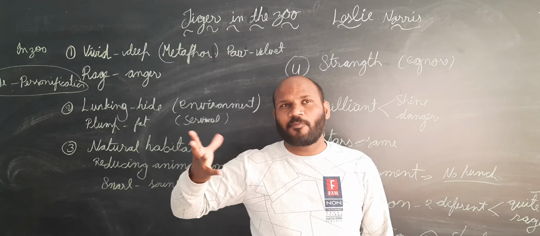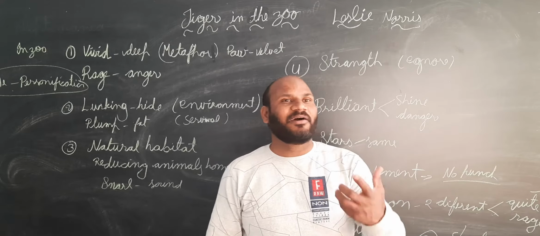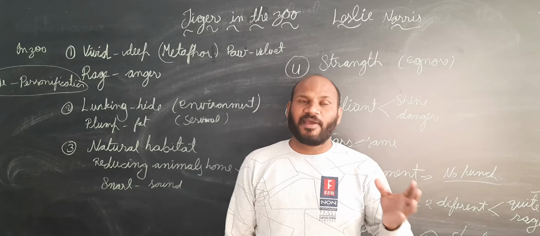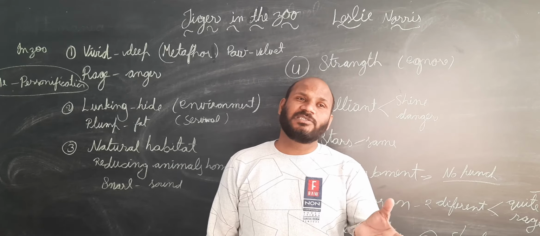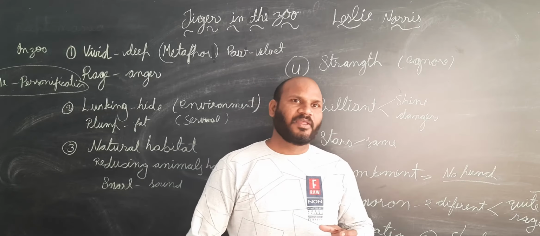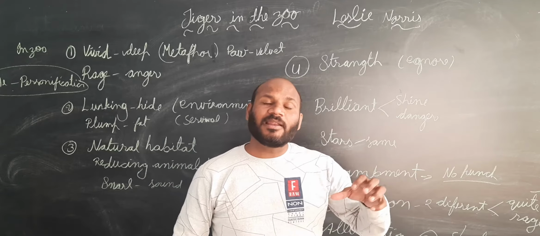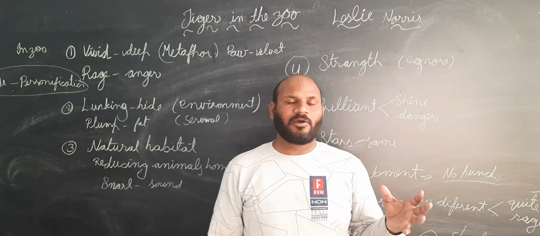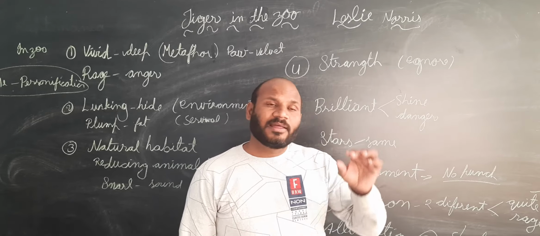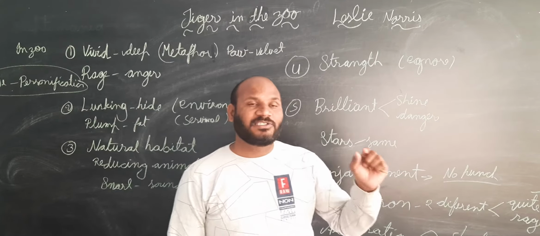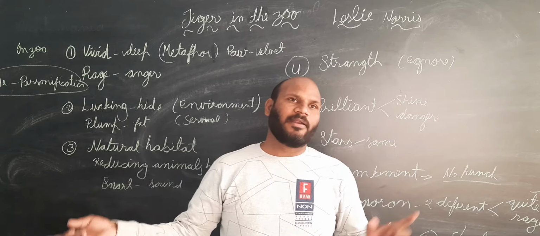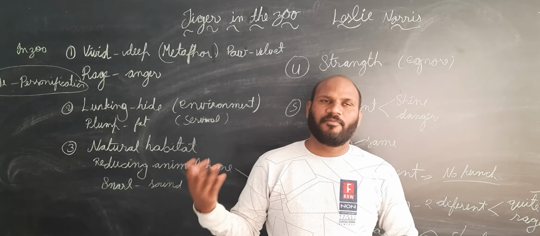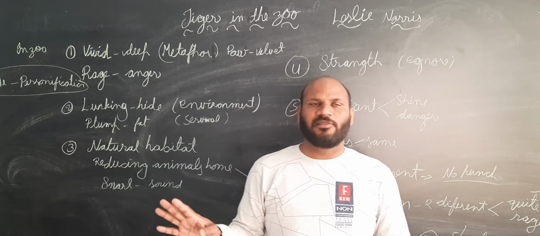So when a tiger's paw is compared with velvet, it is a metaphor. Metaphor is another poetic device. We know it very well. So whenever something is showing a match with something, then it is called metaphor. Here, whenever something with life is matched with something that does not have life, we generally call it metaphor. So here the paws of the tiger match with velvet. It is compared with velvet, therefore it is a metaphor. So we can understand what metaphor is in this way.